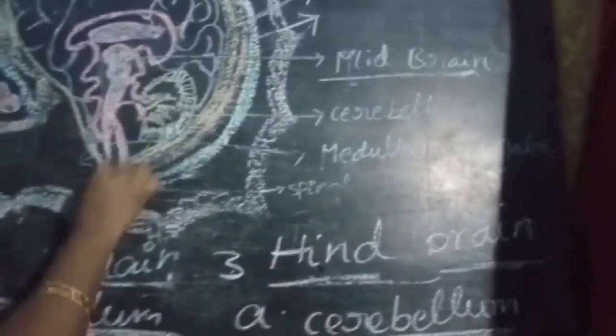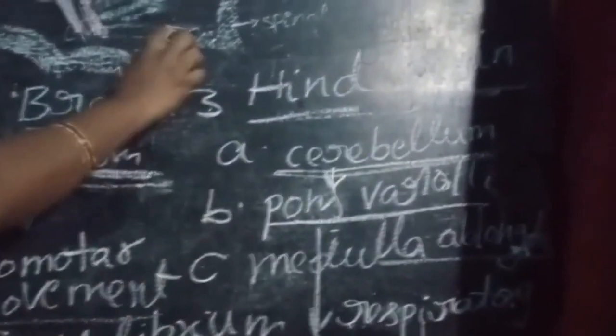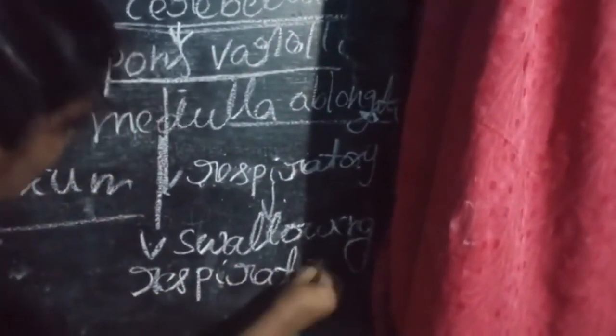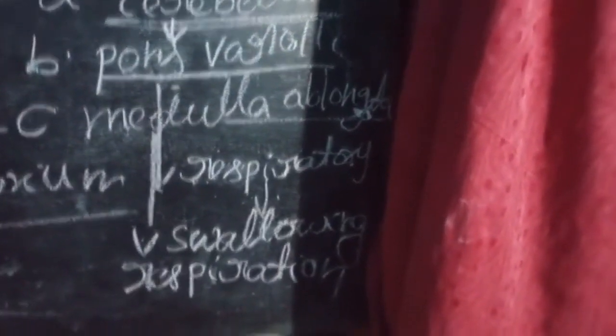ఇది ఎలా ఉంటుంది? లైక్ మనకు ఒక స్టాక్, ఒక కాడ మాదిరిగా ఉంటుంది. It has centers for all the involuntary actions like respiration, swallowing, cardiovascular, cough, sneezing.